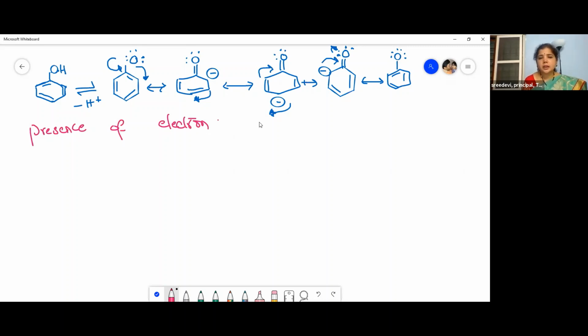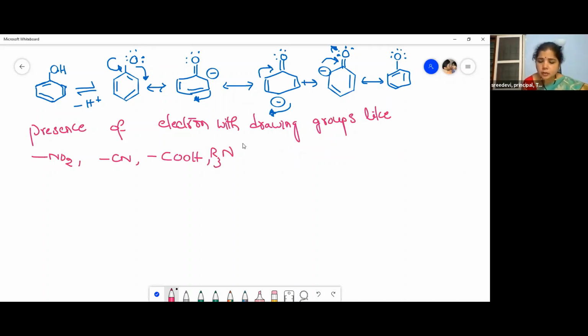Electron withdrawing groups means there are some groups which withdraw the electrons, right? What are those groups? The nitro group, then the cyano group, the carboxylic group COOH, and the tertiary amine group R3N plus, and then the sulfonic group SO3H.